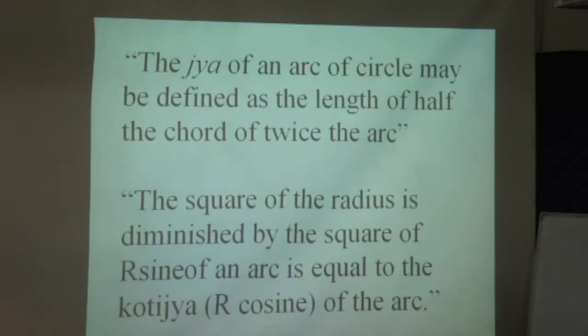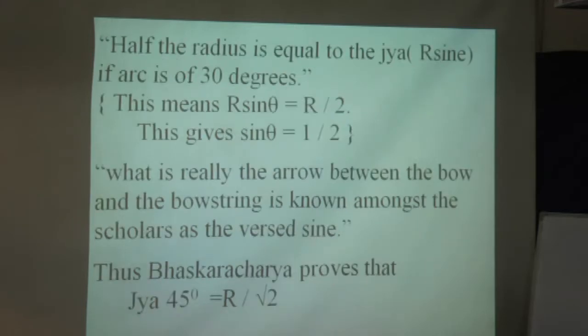The Ja of an arc of a circle may be defined as the length of half of the chord of twice the arc. The square of the radius diminished by the square of R sine of an arc is equal to the Kotija, R cosine of the arc.